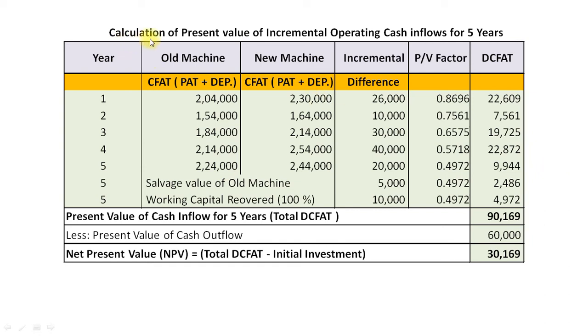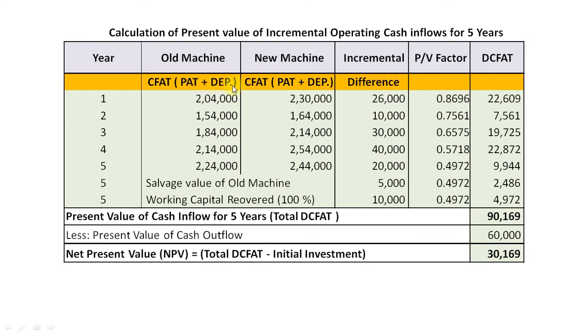So here is a statement showing present value of incremental operating cash inflows for 5 years. The first column is years 1, 2, 3, 4 and 5. Now for old machine, that is existing machine, cash flow after tax, that is profit after tax plus depreciation.